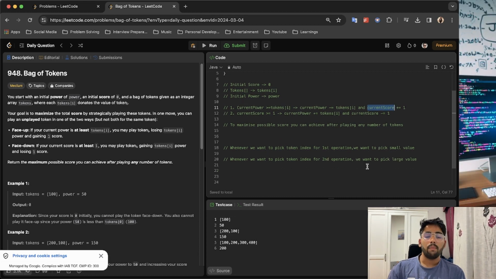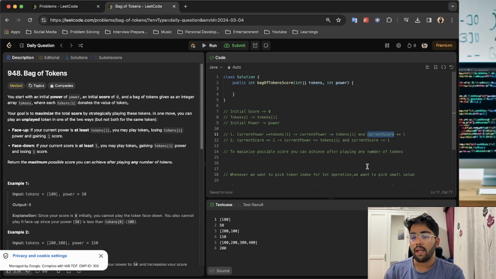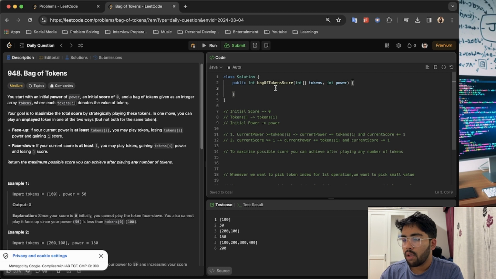Now let's think of the coding part, how we should be doing it. So for this problem, I'll be coding in Java, and usually I prefer the Java language because I use it mostly in my work. So let's dive into the problem. It's already set to Java.